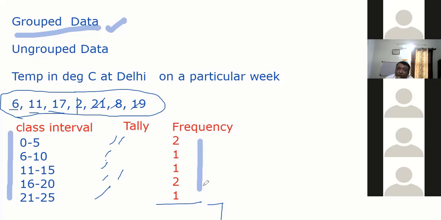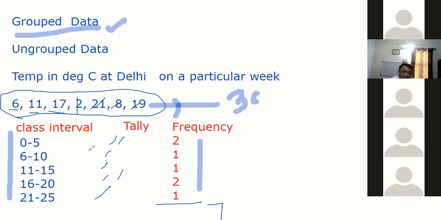You are going to do statistics on both, ungrouped also, grouped also. Obviously, the advantage of group data is when the data is so much. I put only 7. If I put a whole year, 365, it will become a big table. So instead of writing that, I'll form a group, say 0 to 20, 20 to 40, whatever. It becomes easy to write, easy to represent, easy to draw. That's why group data is more organized.